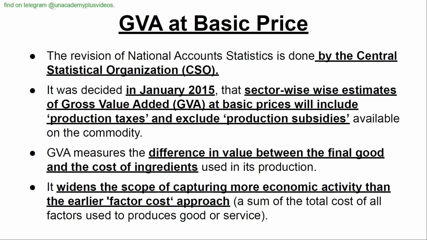GVA at basic prices. The revision of national account statistics is done by the Central Statistical Organization. It was decided in January 2015 that sector-wise estimates of GVA at basic prices will include production taxes and exclude production subsidies available on the commodity. GVA measures the difference in value between the final good and cost of ingredients used in its production. It widens the scope of capturing more economic activity than the earlier factor cost approach.